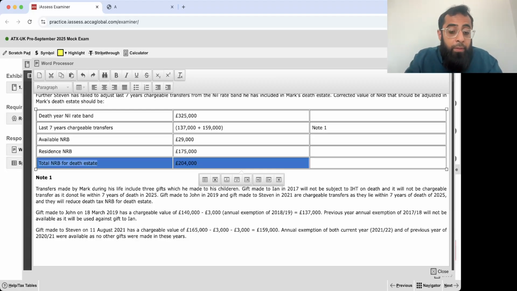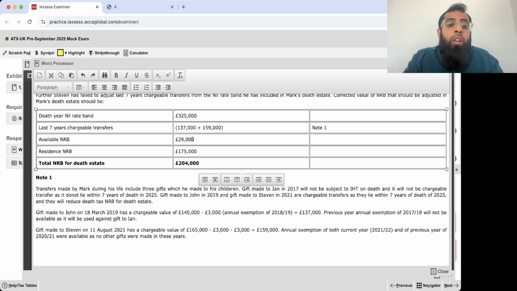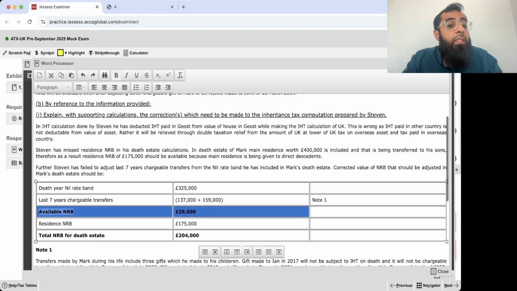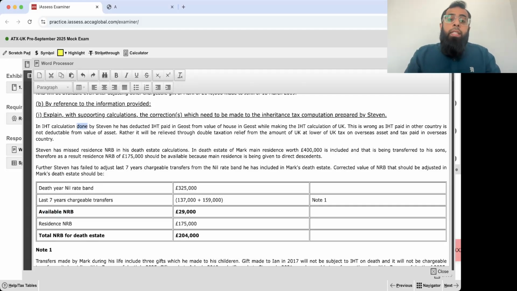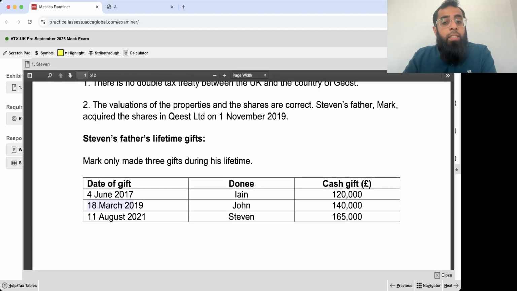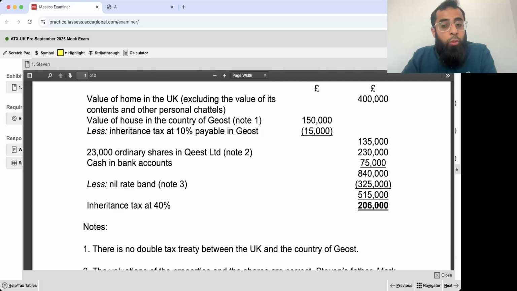Sir, will you repeat it again? Yes, I will repeat. Even though it is not difficult, it is something which a skills module student can also do. But still, let's repeat it. In the IHT calculation, he deducted the IHT paid from the value of the asset. That is wrong. It is not deducted from the value of the asset. It has to be deducted from the final IHT value.